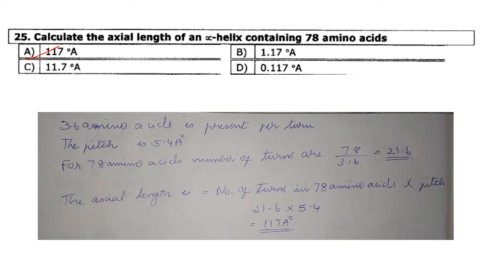Then next one, calculate the axial length of an alpha helix containing 78 amino acids. So 3.6 amino acids are present per turn in case of an alpha helix, and the pitch of the helix is 5.4 Angstrom. So for 78 amino acids, the number of turns will be 78 divided by 3.6, that is 21.6. Then axial length is equal to number of turns in 78 amino acids into the pitch. So that is 21.6 into 5.4, that is 117 Angstrom. So answer is option A.